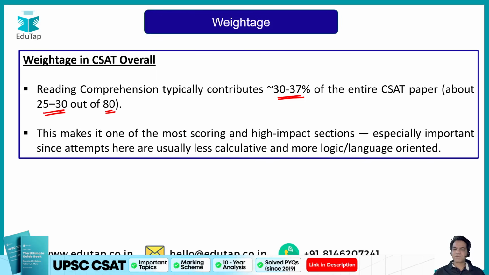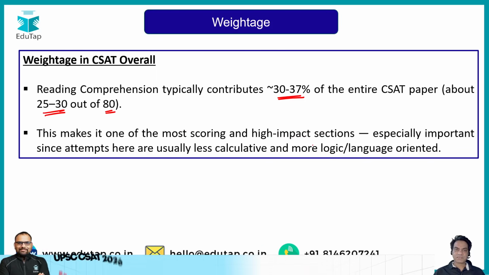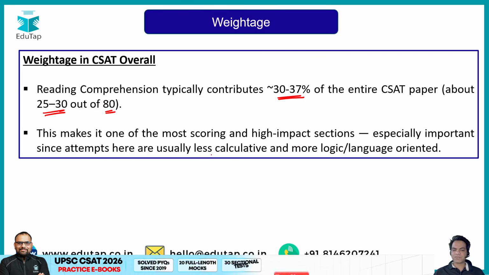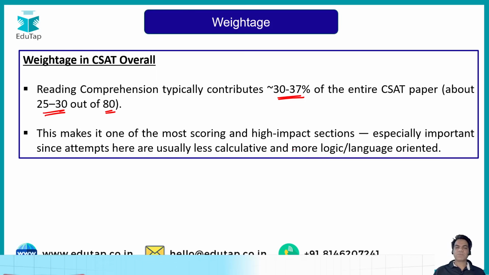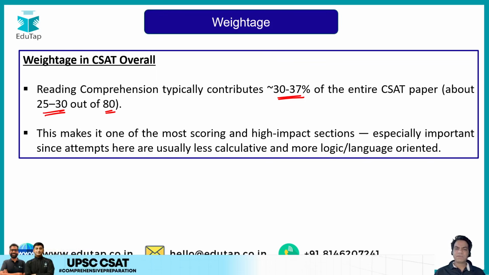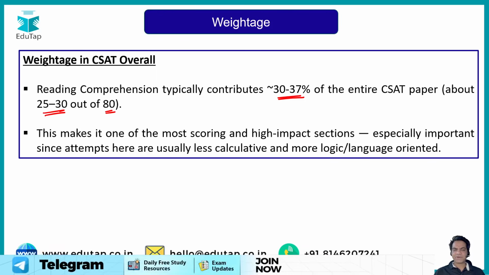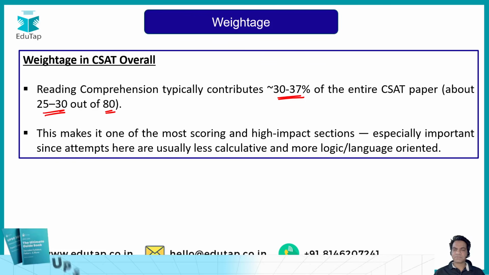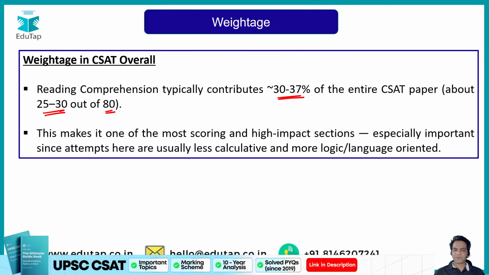Now this makes it one of the most scoring and high impact sections, especially since attempts here are usually less calculative and more logical and language oriented. This is why comprehension is scoring, because if you understand the passage easily, the answers will come to you in a very simplistic manner. You don't need any calculation or formula, like in quantitative aptitude or reasoning. In English, you just need to read and comprehend the passage, make your opinion, and then answer on the basis of that opinion. So that's why comprehension is very scoring in this paper.